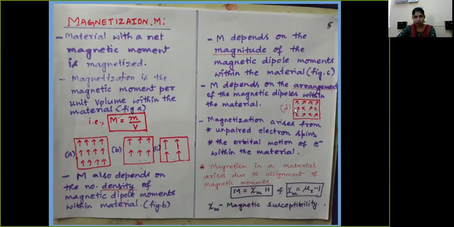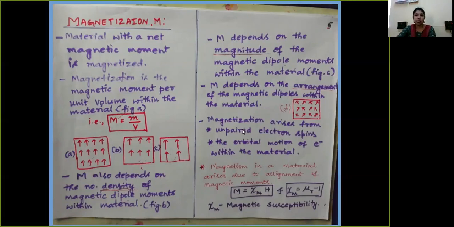Now if the orientation of the magnetic dipole moments is not in a particular direction, then the magnetization in that particular material is less. So magnetization depends on the density of the magnetic moments in the material medium, on the magnitude of the magnetic dipole moments, and also on the arrangement of magnetic dipoles within the material. The last point is that magnetization arises from unpaired electron spins as well as the orbital motion of electrons within the material.